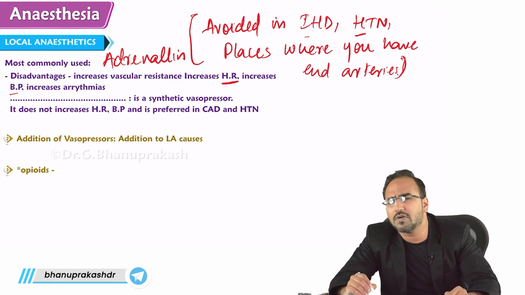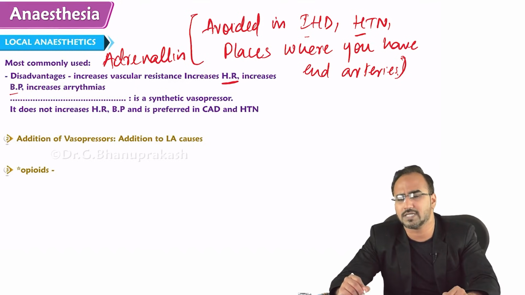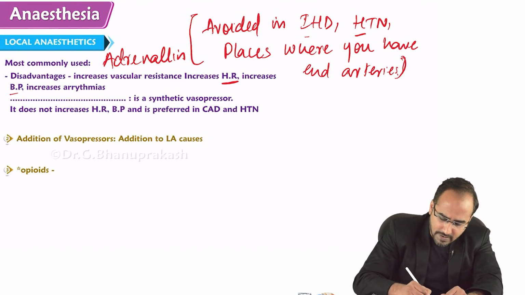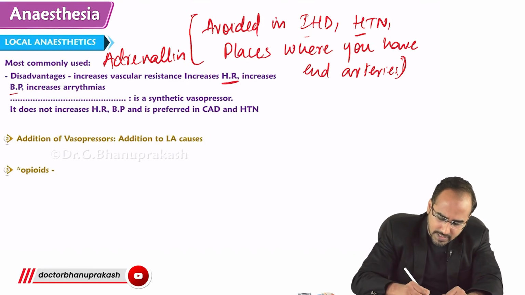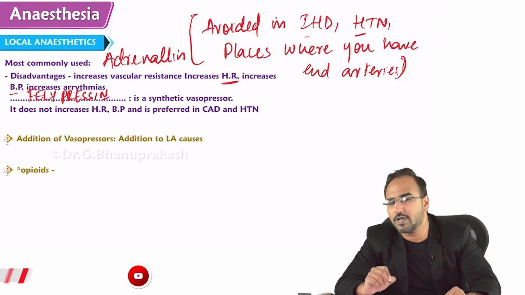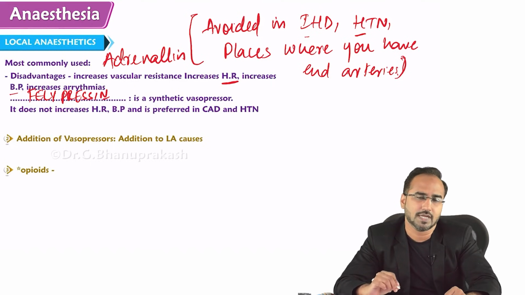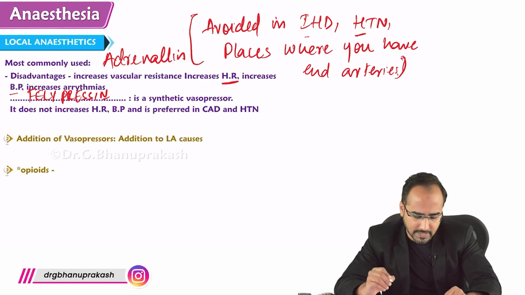Instead of adrenaline, nowadays we have a prodrug prepared from adrenaline, which is free from systemic side effects, but which is a bit costly. What is that drug called? Felipressin. Felipressin is a synthetic vasopressor which will not increase the BP or pulse rate. So instead of adrenaline, we can use felipressin.